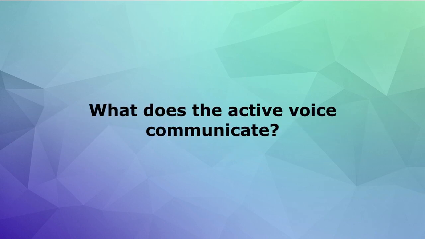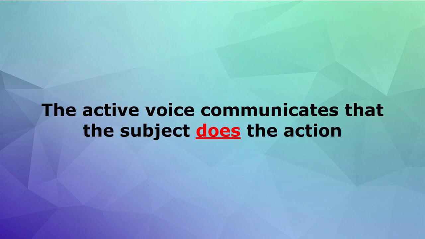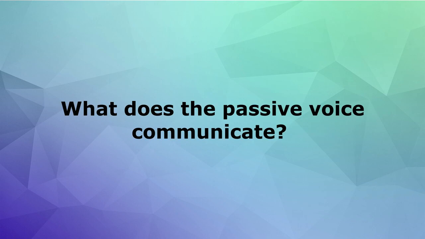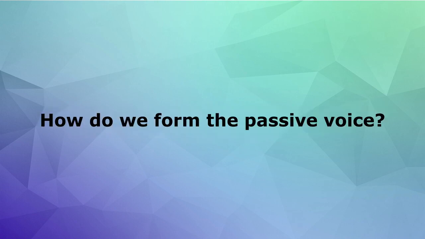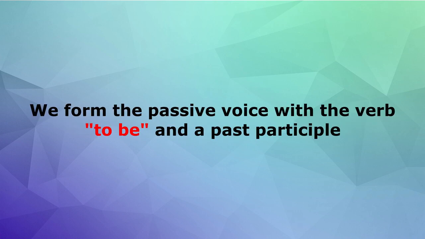By. What does the active voice communicate? The active voice communicates that the subject does the action. What does the passive voice communicate? The passive voice communicates that the subject receives the action. How do we form the passive voice? We form the passive voice with the verb to be and a past participle.